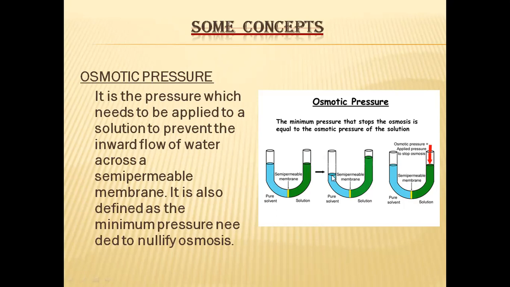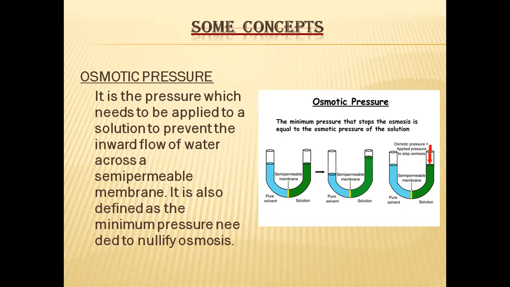After some time, what happens? The height of the blue color column will decrease and the height of the green color column will increase, till the concentration in the two regions is the same. Here the process is called osmosis. Due to this osmosis, water molecules are moving and entering this region, so the green region is receiving more water molecules. The water molecules which enter into this green column exert some pressure. That is called osmotic pressure. That is the meaning of osmotic pressure.